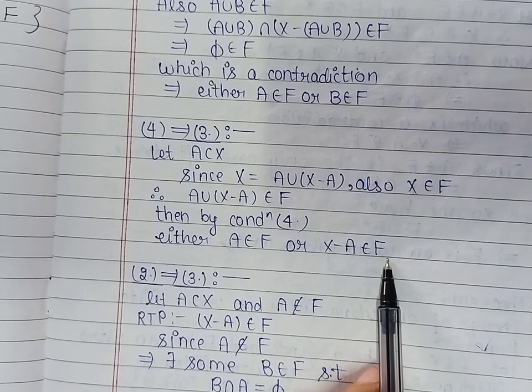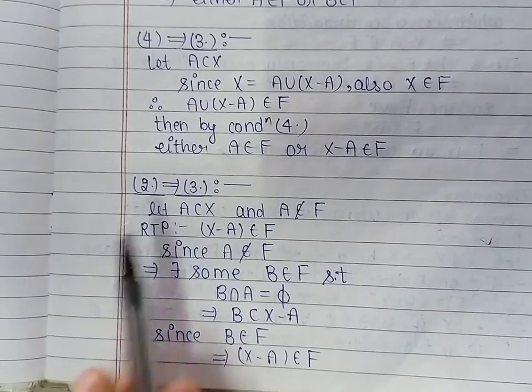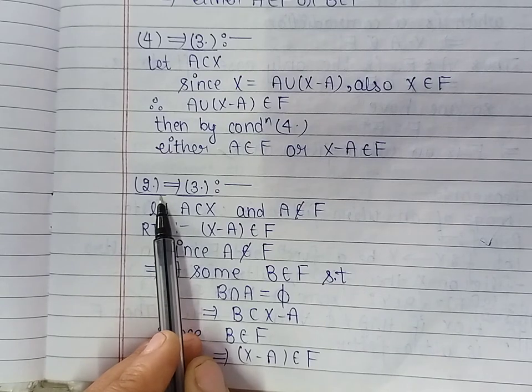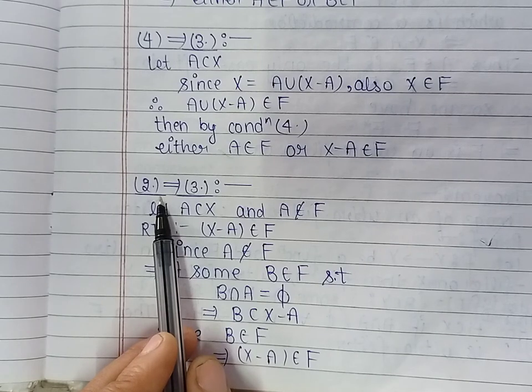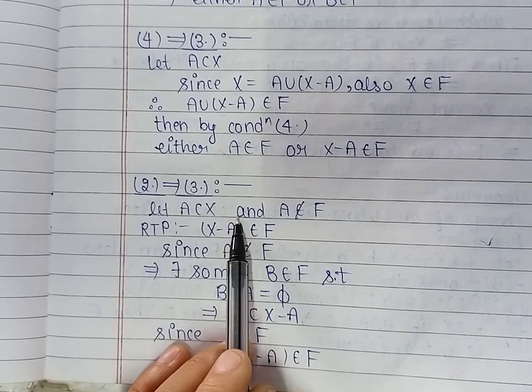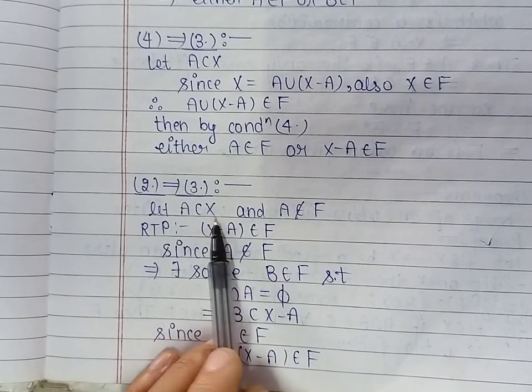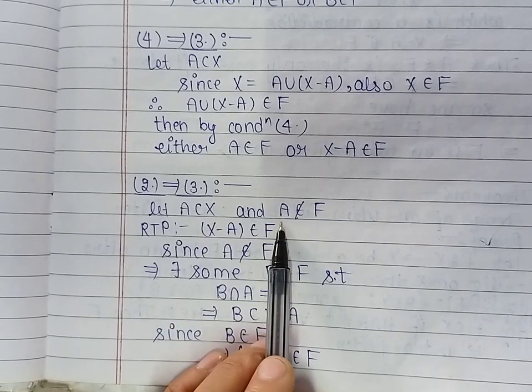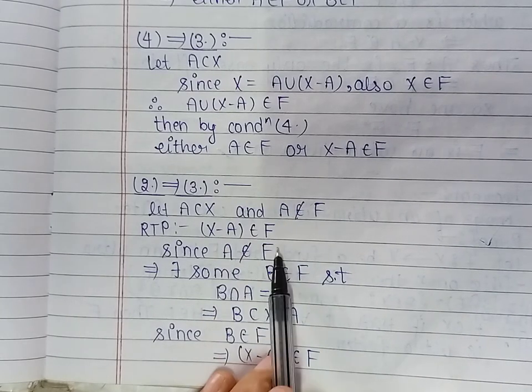Now, next we prove the condition 2 implies 3. Now in the third condition, we have to prove that for A subset of X, either A belongs to filter F or its complement belongs to filter F. So let us take for A subset of X, A does not belong to filter F. We have to prove that its complement belongs to filter F.